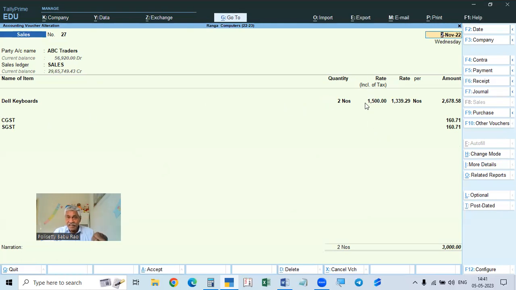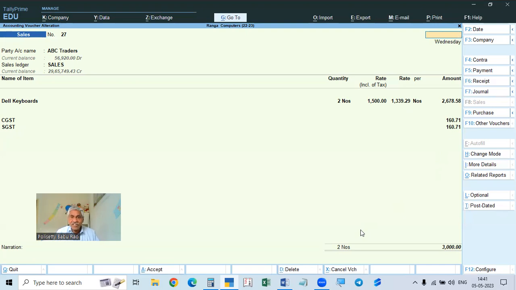So tax, that is the rate. They will not give the inclusive rate. They will show the rate and the taxes, and it will calculate automatically. They will show the taxes and the total amount outside. The taxes will be in these columns: rate, tax, GST, SGST, CGST, and the total, vertically. So we don't see the tax like this. In their bills, the medical shops, the departmental stores, in all those cases, the bill will be different. The taxes will be in vertical form, not horizontal. But in our invoice, it will be horizontal.